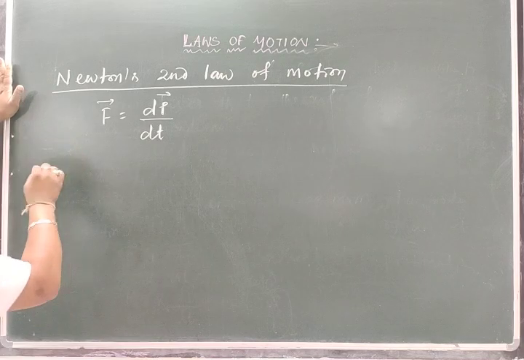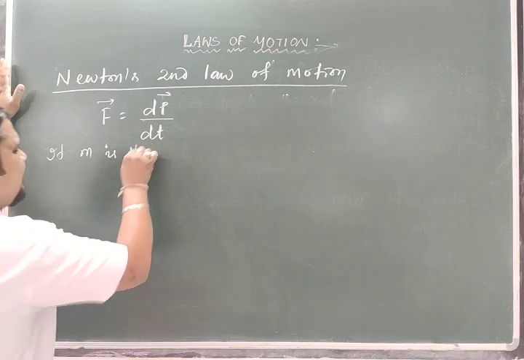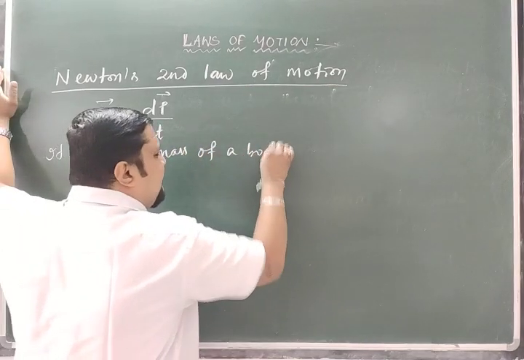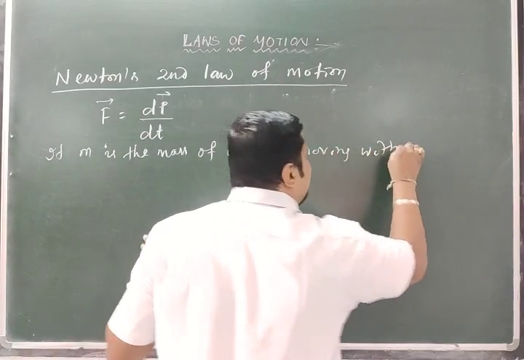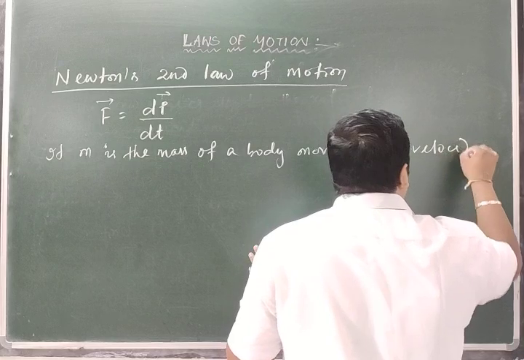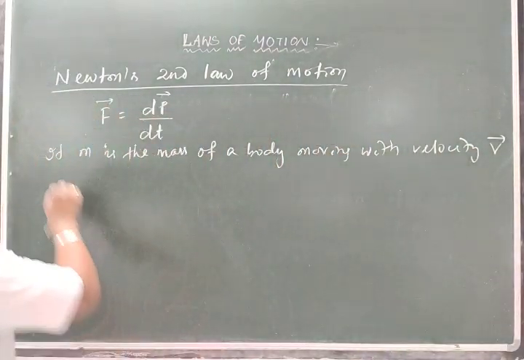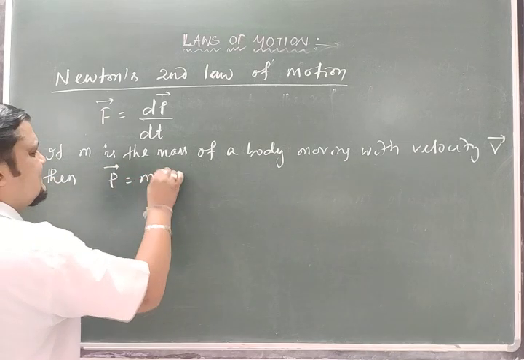As we know, if m is the mass of a body moving with velocity v, then the linear momentum p is equal to mass into velocity.